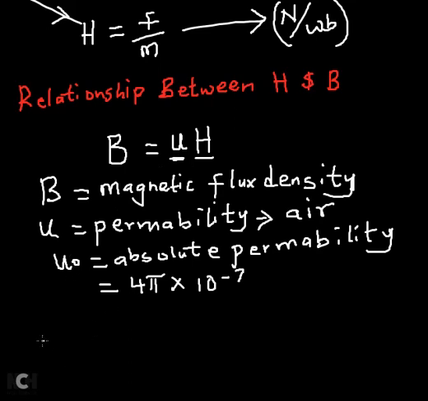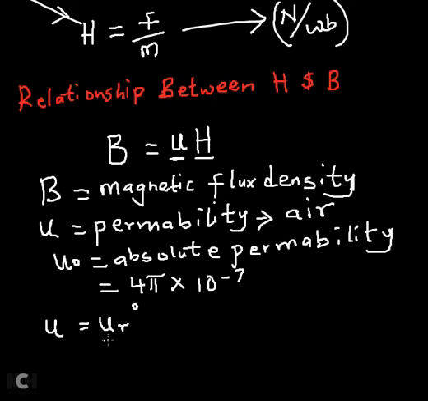But if we are not looking at free space, we are looking at another space, let's say the space around that region is probably oil or any other material medium that is neither air nor free space, then the permeability is going to be increased by a factor.